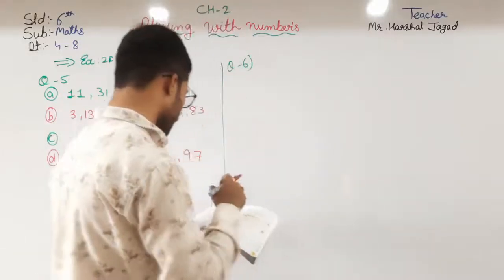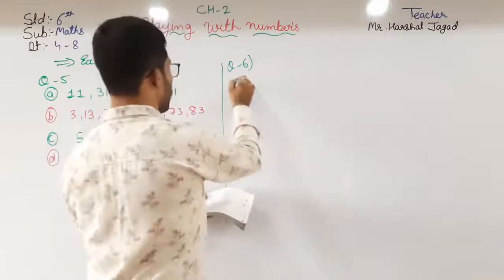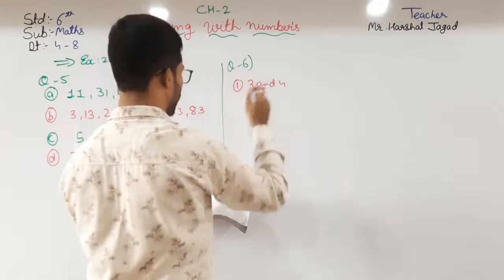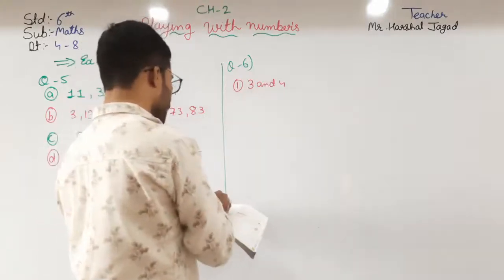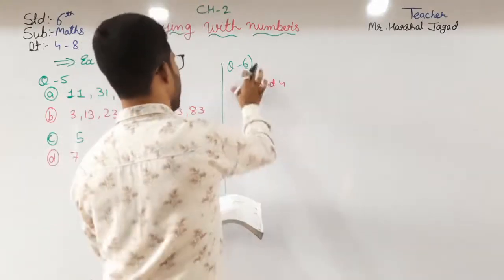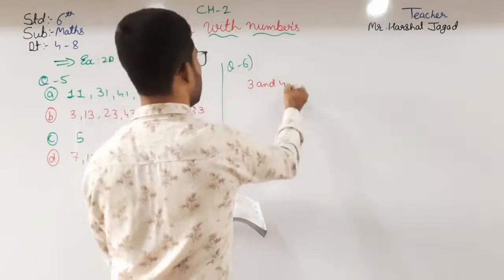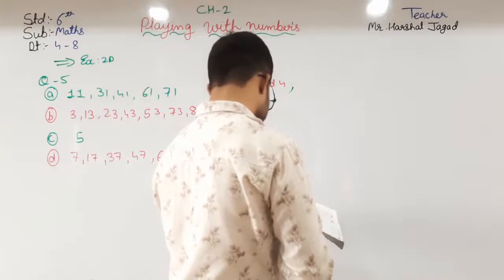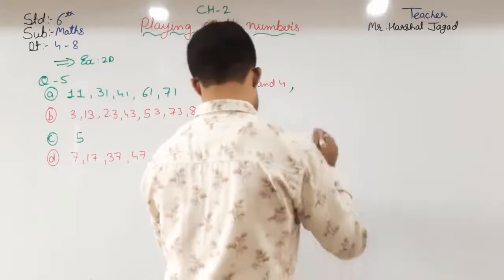So first of all, it will be 3 and 5. First pair, that is 3 and 5. Then after another one, I am not writing the numbers here. Okay, another one, that is 5 and 7.